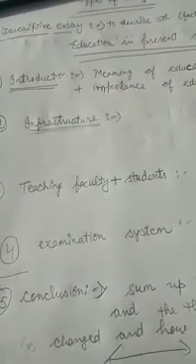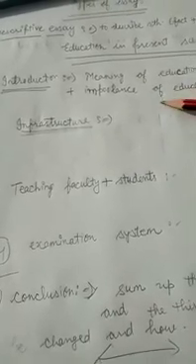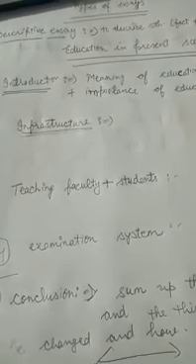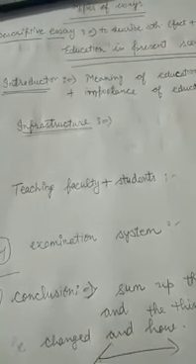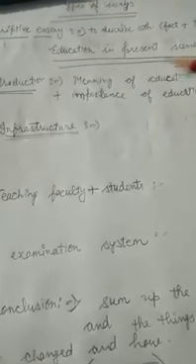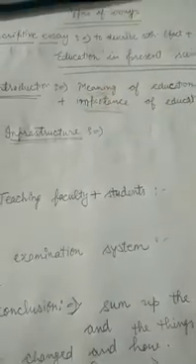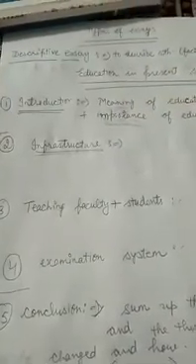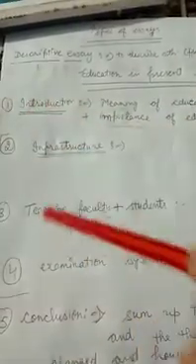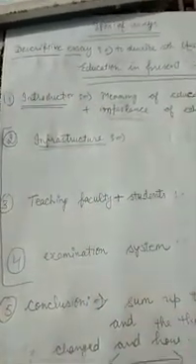Like we can say, education has a vital role to play in human life. Without it, human beings can be considered like beasts, or they will be considered like outcasts in the society. Like this you can write. Meaning and importance you will have to keep in mind in the introduction. So you will have to make the paragraph, not the point. So this will be considered wrong. This is for your understanding only, that I have numbered and given the headings.